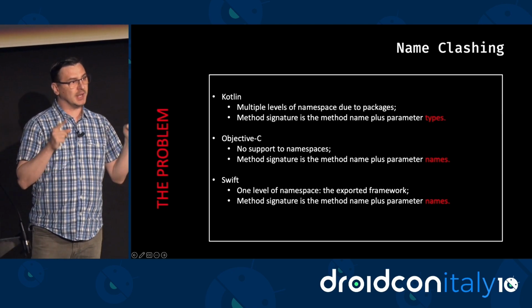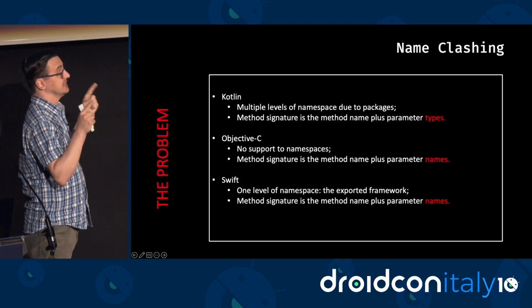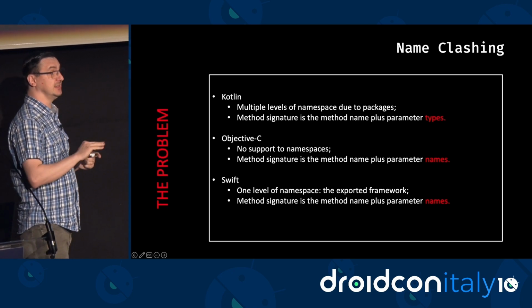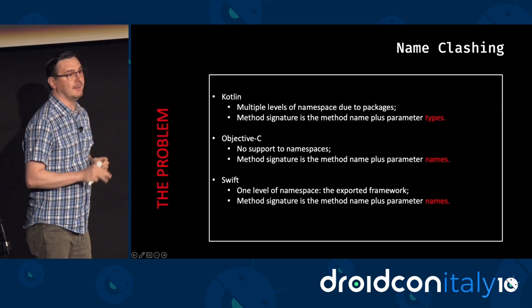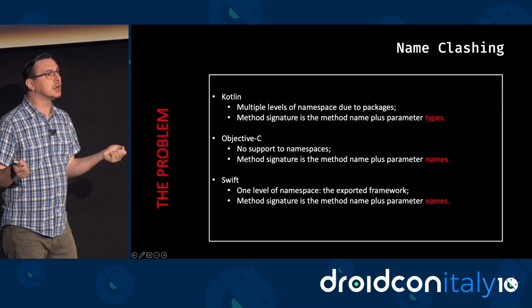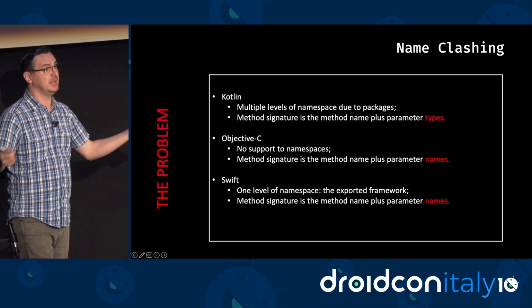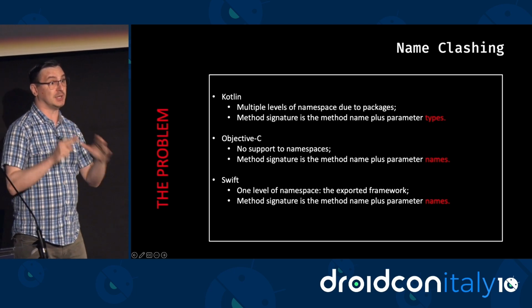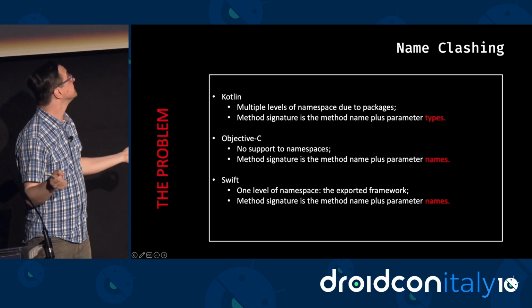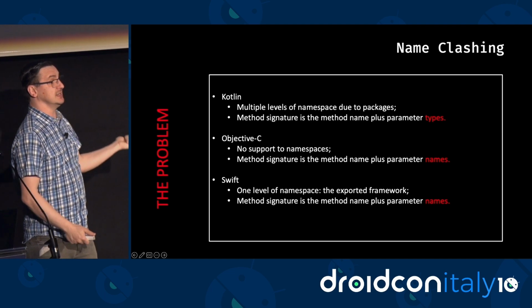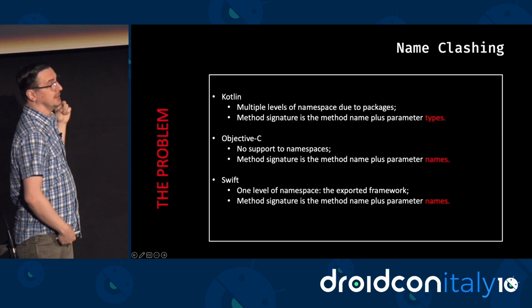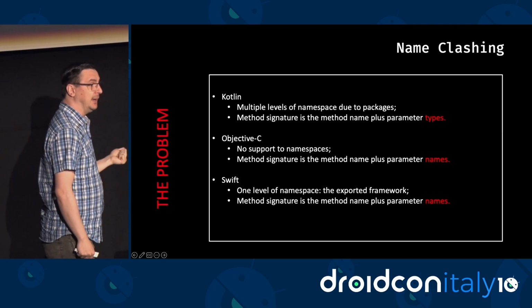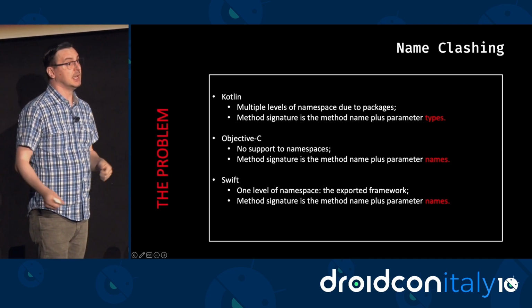But Swift only has one level of namespace, that's the exported framework, and Objective-C doesn't support namespaces at all. So when you compile your code, all your classes in KMP will fall in the same namespace. So if they have similar names, they will clash, even though they're in different packages, right? Another reason is that whereas in Kotlin, the method signature is the method name plus the parameter types,